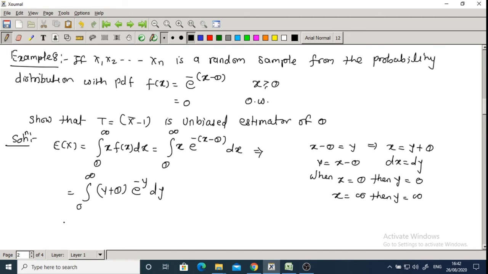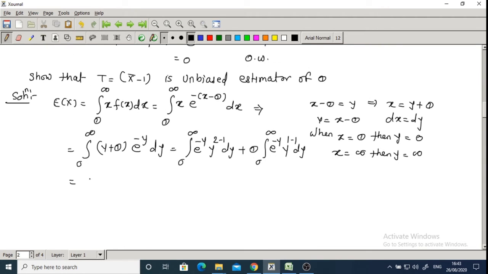So which is equal to, if I take this term inside, I will get integration from 0 to infinity e raised to minus y and y raised to 1, we can write as 2 minus 1, dy, plus theta is constant, integration from 0 to infinity e raised to minus y into y raised to 1 minus 1 dy. Correct?